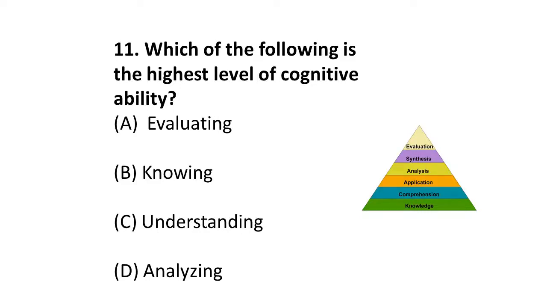So this is called Bloom's taxonomy, where he has put knowledge, that is knowing the things, at the first place, then understanding, that is comprehension, second, then application, so applying is third, then analysis, that is fourth, and then synthesis, and the sixth one is evaluation. So remember this, the highest level of cognitive ability is evaluation, that is evaluating. I hope you got your answer right. Moving on to the next question.